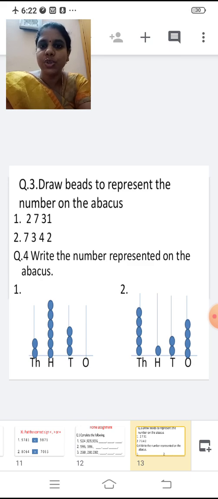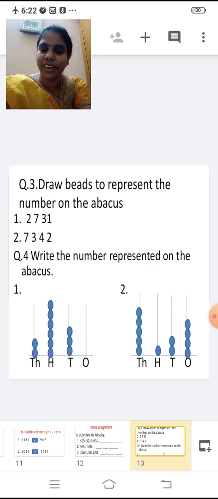First one, 2731. Second one, 7342. Question number 4. Write the number represented on the abacus. Now count the beads. Count the beads and write the number. First one you have to count, and second one count the beads and write the number below. Yes? Have you all counted? Write it later. Do this home assignment during your holidays.